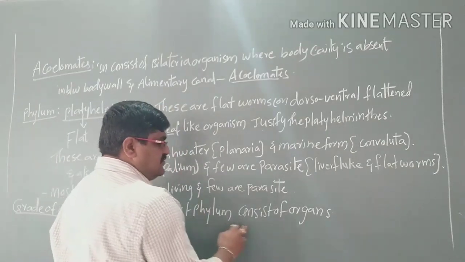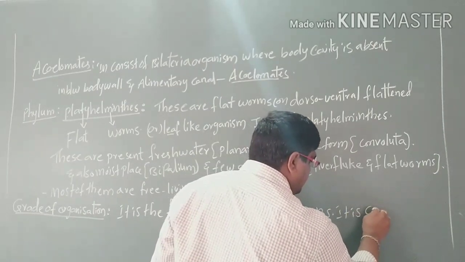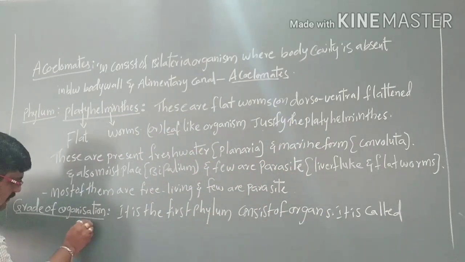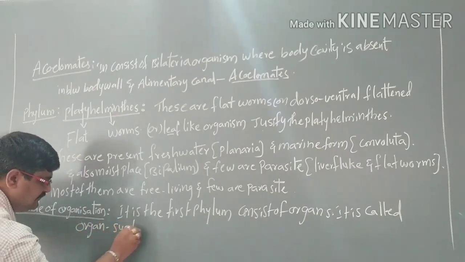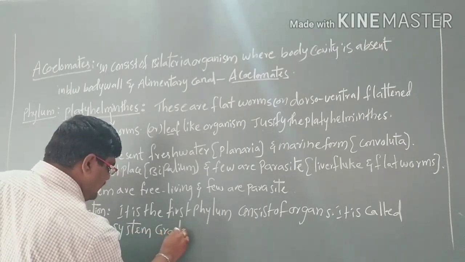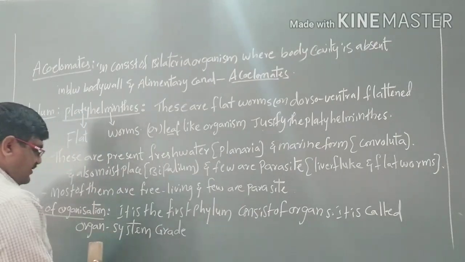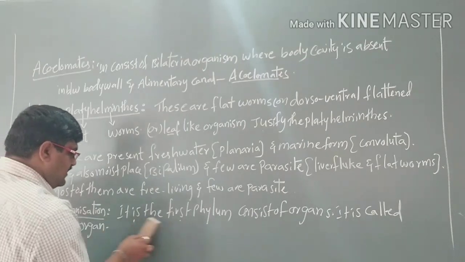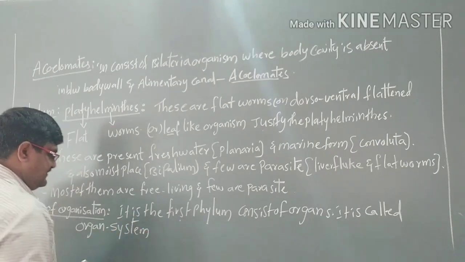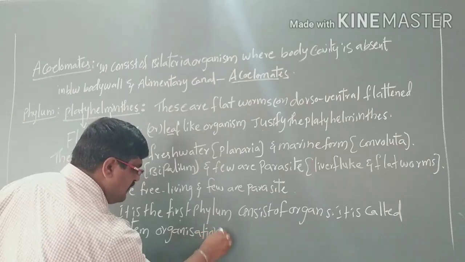So here the first phylum shows organs, the organ grade of organization, or organ system grade.